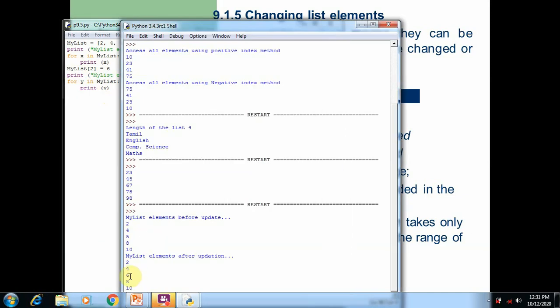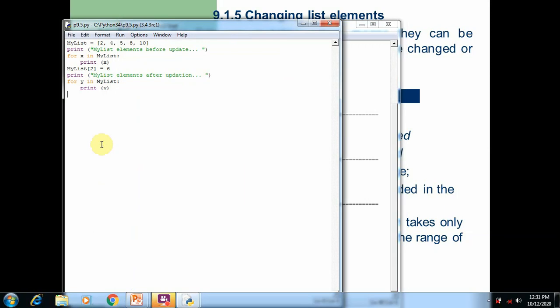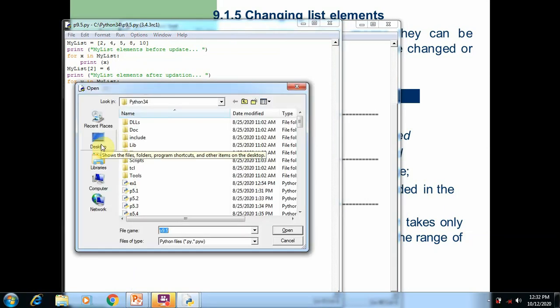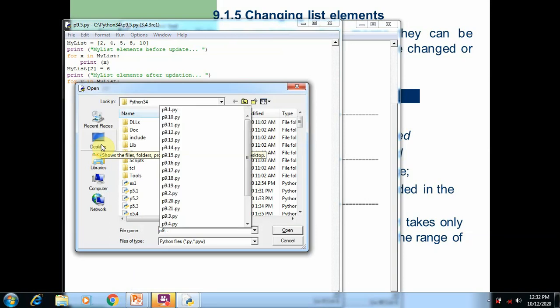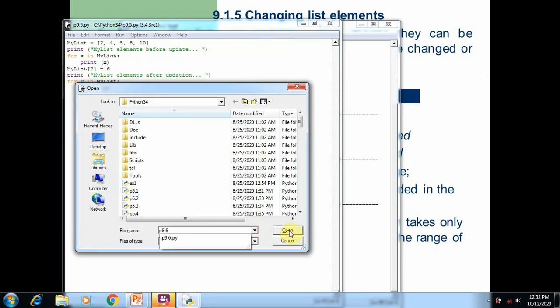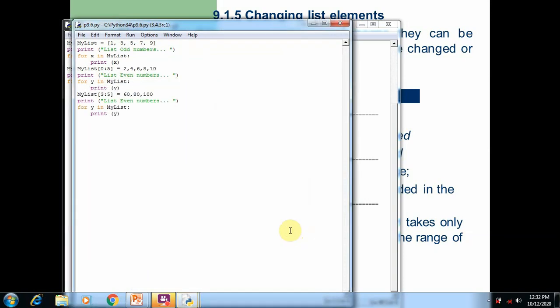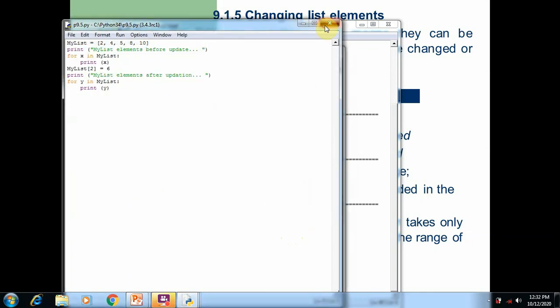So here you can see the difference, that in the original list the third element is 5. After changing the third element, you can see the third element is converted into 6. This is how we can change a single element of the list. If you want to change a range of elements, then you can use the from index and to index value. Here we are going to see how to change the range of values of the list.